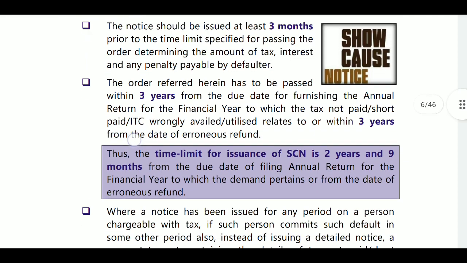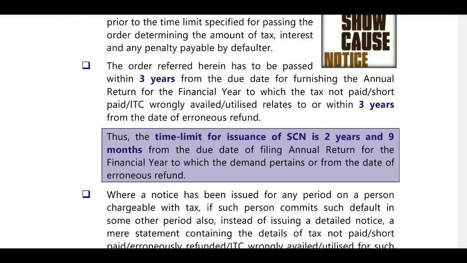Next, the time limit for issuance of show cause notice is 2 years 9 months from the due date of filing the annual return for the financial year to which the demand pertains, or from the date of the erroneous refund.